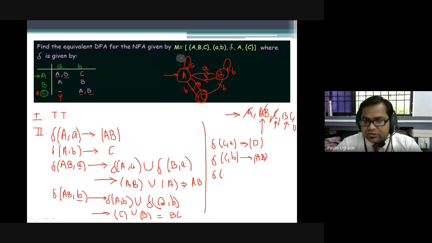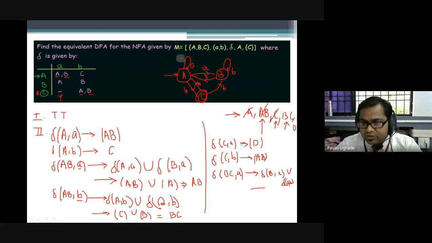So transition function of BC over small a. Process with this. Now you can directly solve. BC over small a, what are you getting here? You are getting transition function of B over small a union transition function of C over small a.